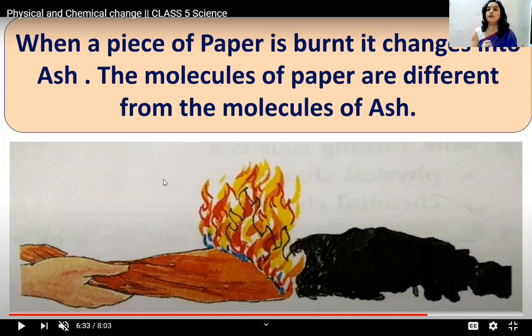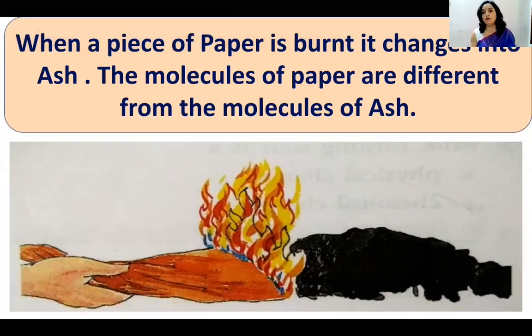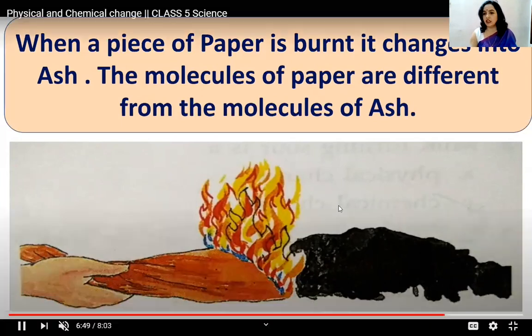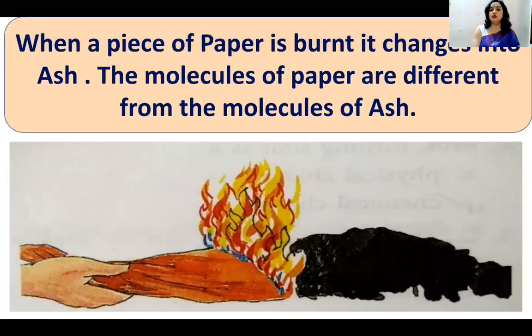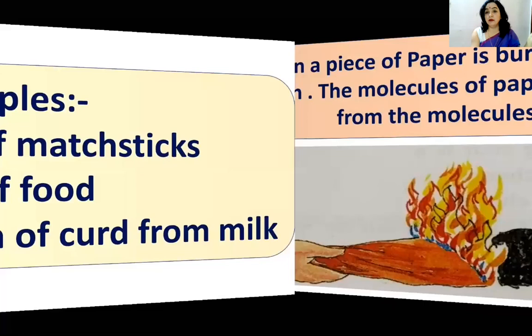Tearing of paper is a physical change, whereas burning of paper is a chemical change because the chemical properties have changed. Now you cannot move it back. You cannot reverse the reaction again to make a paper. But if you have torn it, you can stick it to form a paper again. There are various processes also, but once the state is changed, you cannot just move it back. So this change is a permanent change. Chemical change is the permanent change.